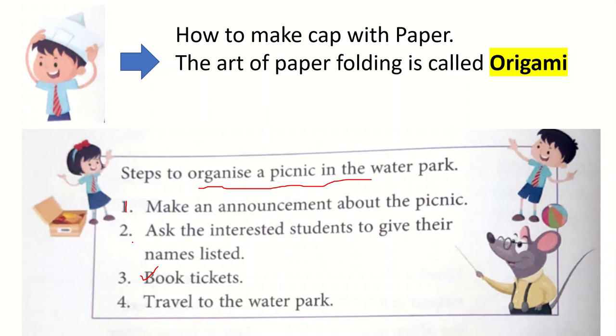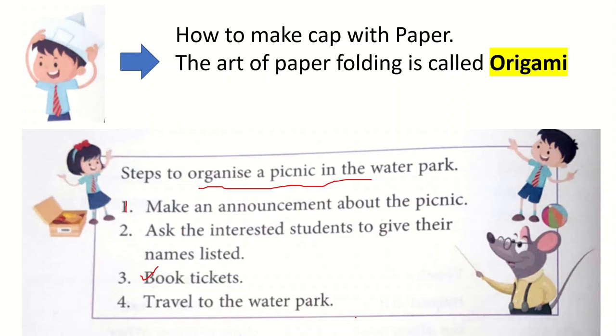But the number of steps can change. It depends on how much we can think about an activity. The more we think about an activity, the more steps there will be. The less we think, the fewer steps there will be. So whenever we look, we will come to know that every activity has a sequence of steps.